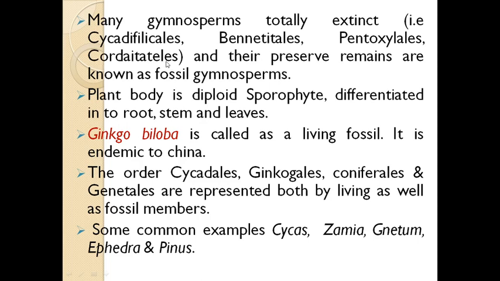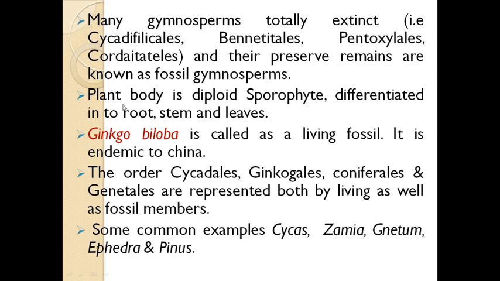All these orders are not present alive on the earth's surface. They are totally extinct, and their preserved remains are known as fossil gymnosperms, meaning they are found today only in fossilized form.